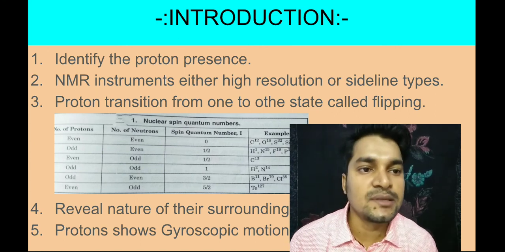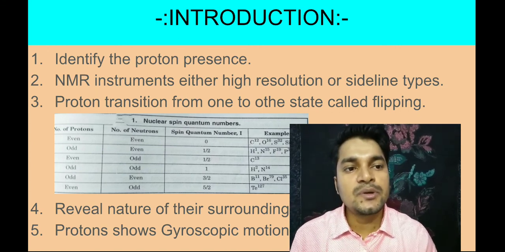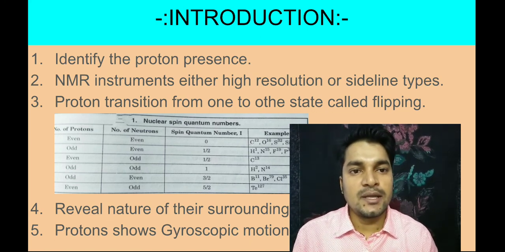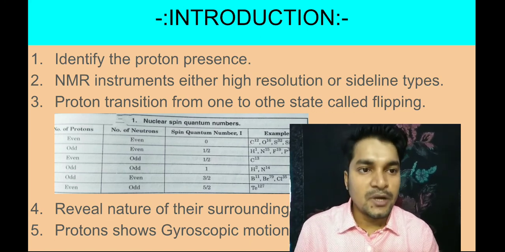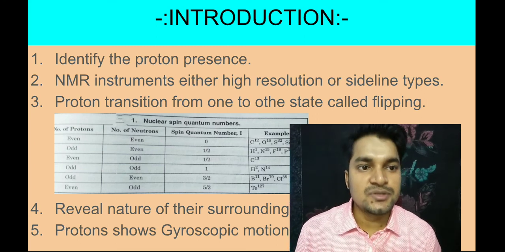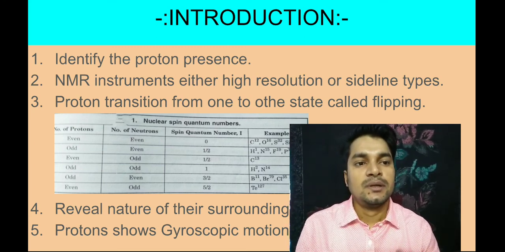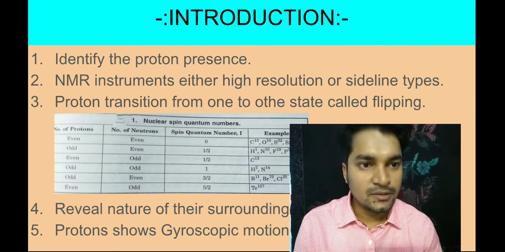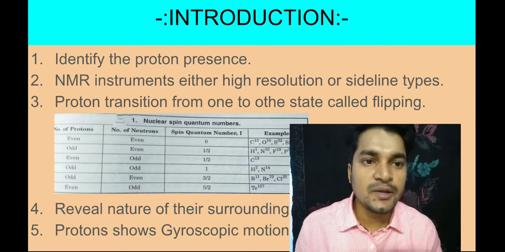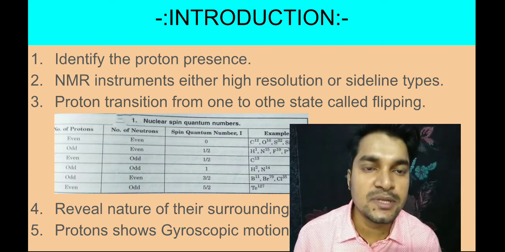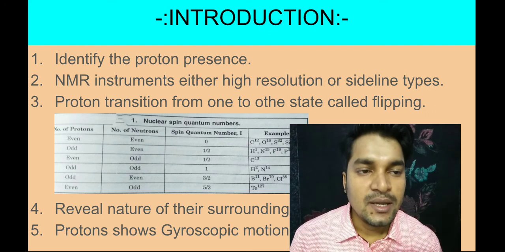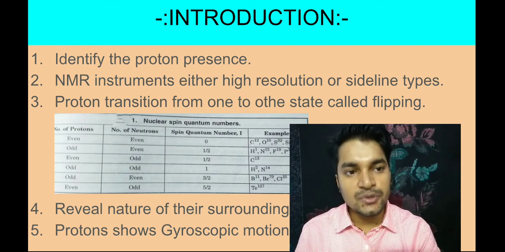Nucleus spin means that if you look at the nucleus of any atom, if an odd number of protons and neutrons is present, they will show some nucleus spin, half integral or integral, not equal to 0. So here I will give some examples of which particular atoms show NMR.